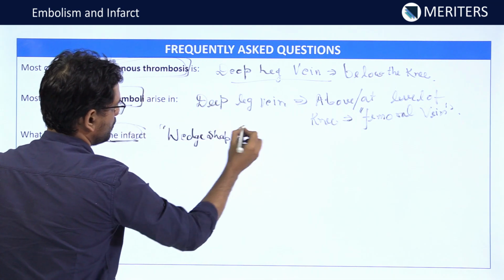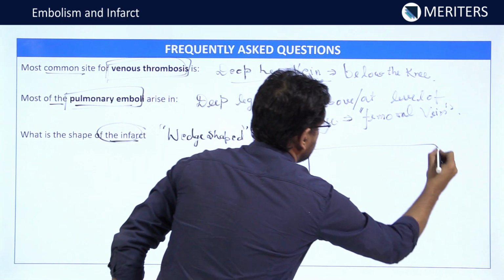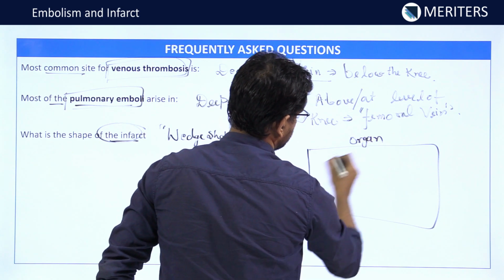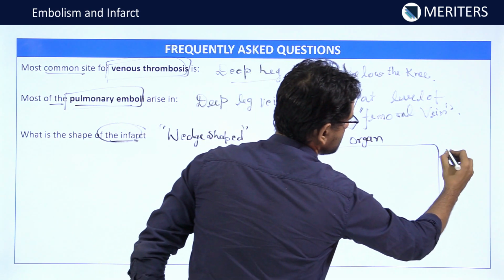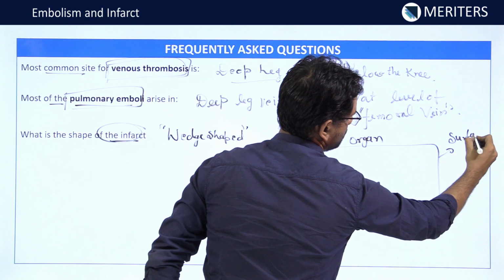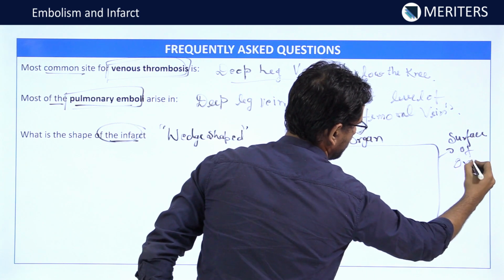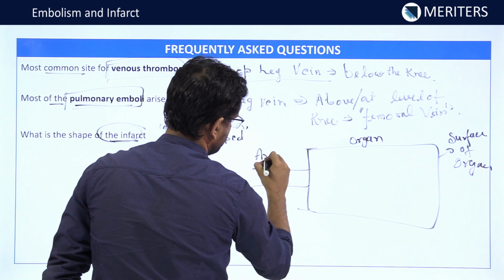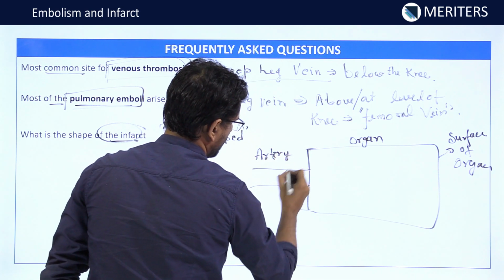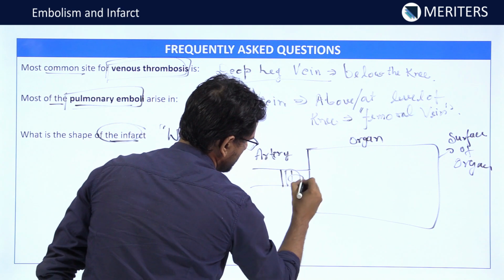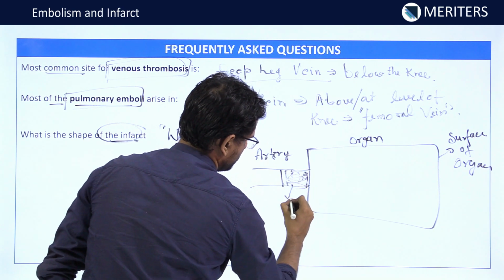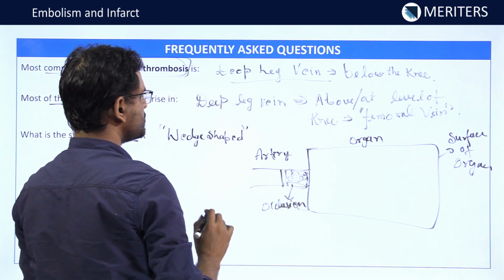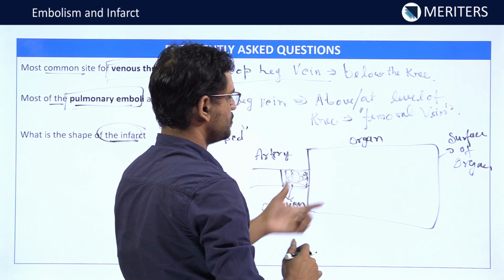Now if I try to give you an idea, suppose this is the organ, and this is the surface of the organ, and there is a vessel, or I must say the artery, here. Now at this place there is an occlusion. Occlusion of the artery is there, right? Due to this occlusion there will be infarction in this organ.